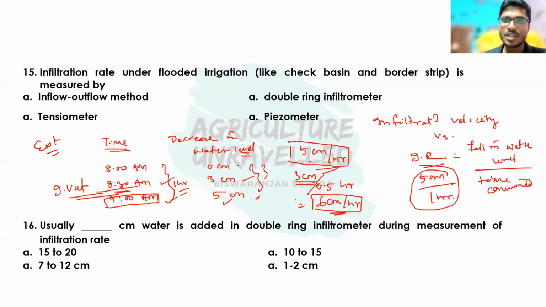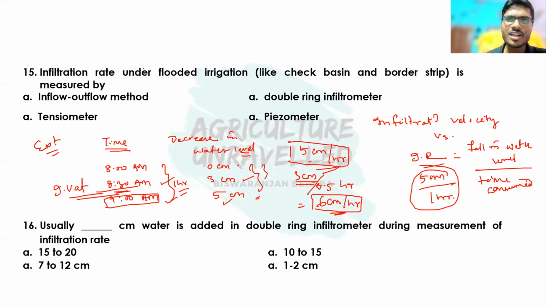Finally, a point comes where the infiltration rate becomes constant, after which it will not decrease. That point is known as the steady state infiltration rate. So the basic infiltration rate or steady state infiltration rate is the point beyond which there is no decrease in infiltration rate, meaning there is a constant infiltration.